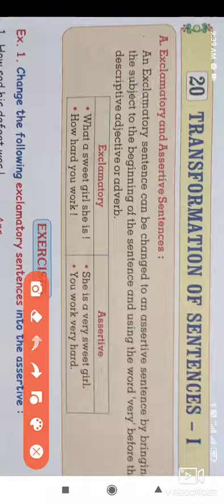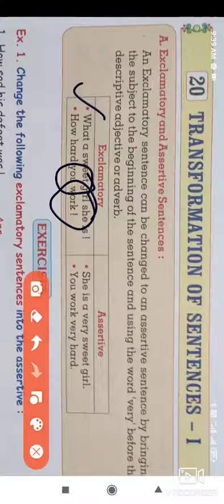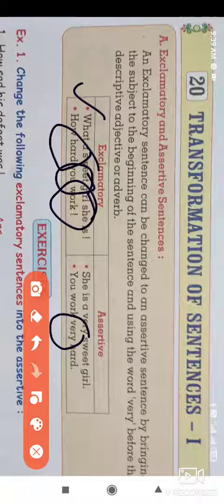Now look at the second sentence, how hard you work. In this, you is the subject and work is the verb, and the remaining word hard comes after very. After very we have an adjective or adverb.